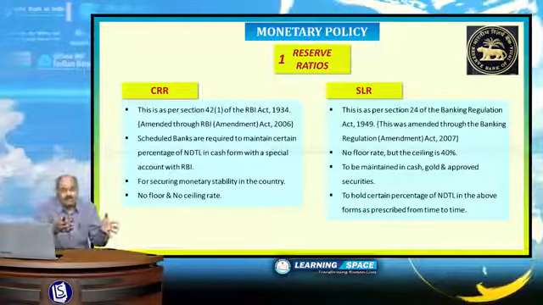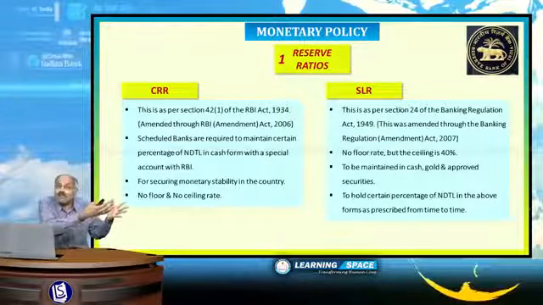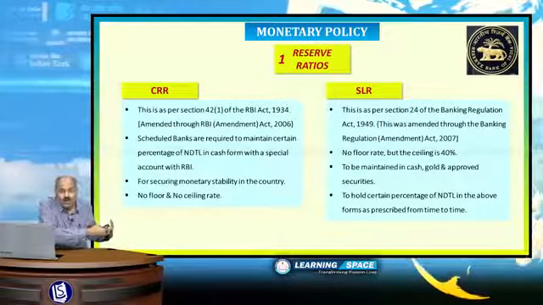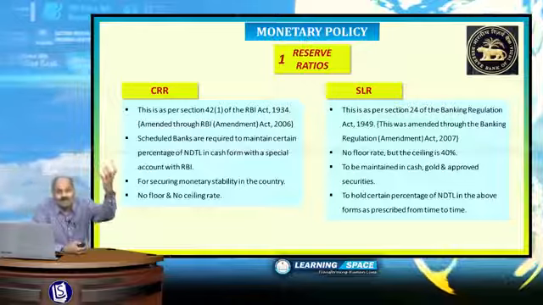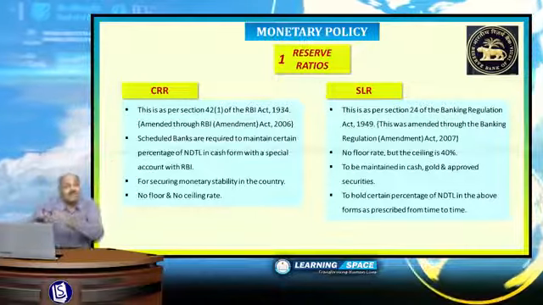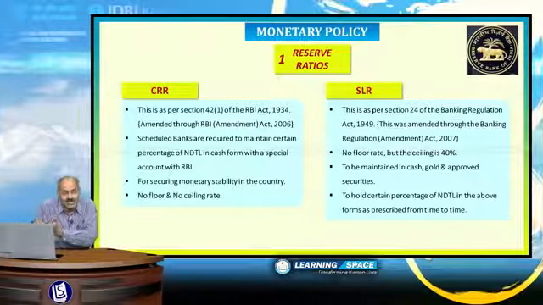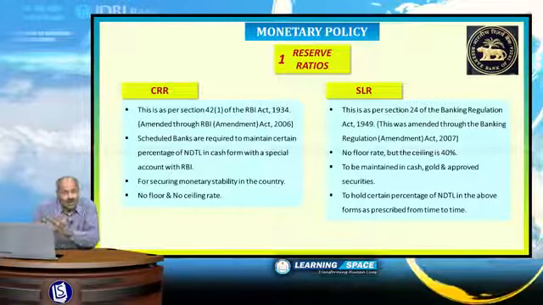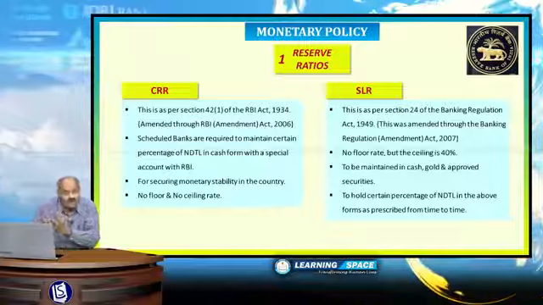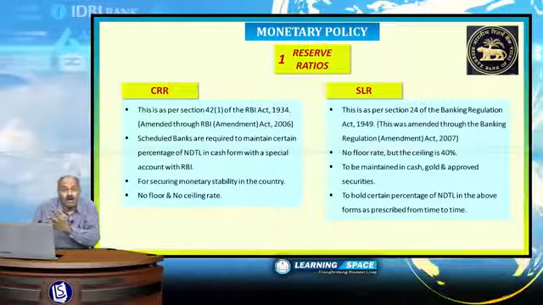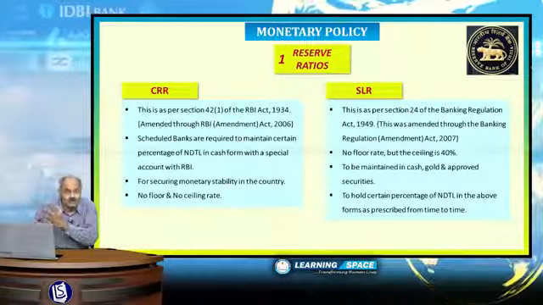A certain percentage of money is required to be kept in cash form as a special account with Reserve Bank of India, and similarly, certain money is to be kept as a statutory liquidity ratio in either cash form or as gold reserves or as government approved bonds.